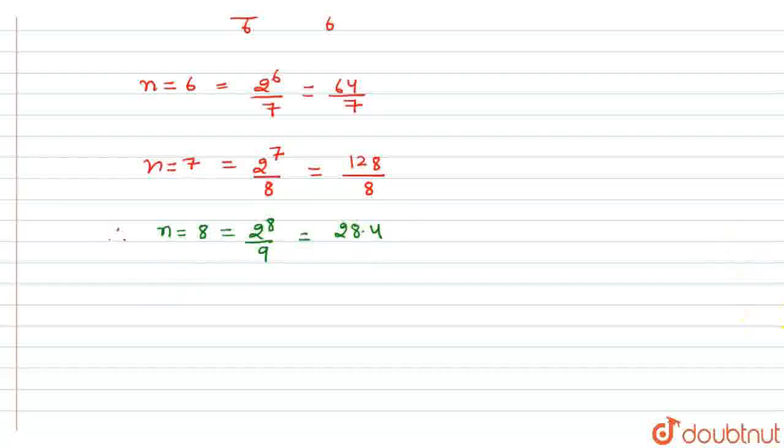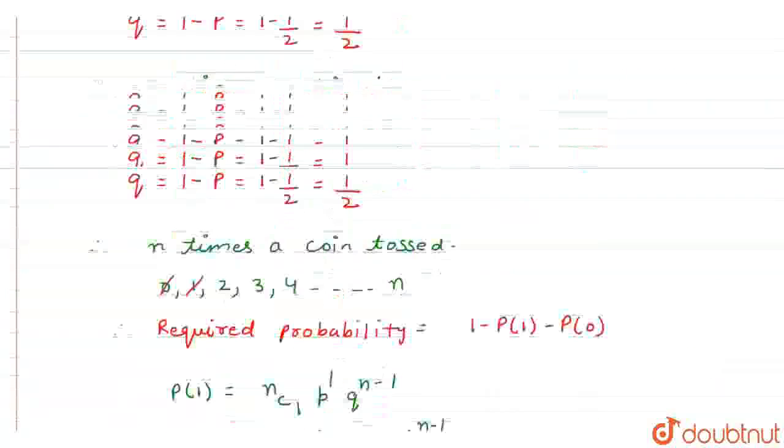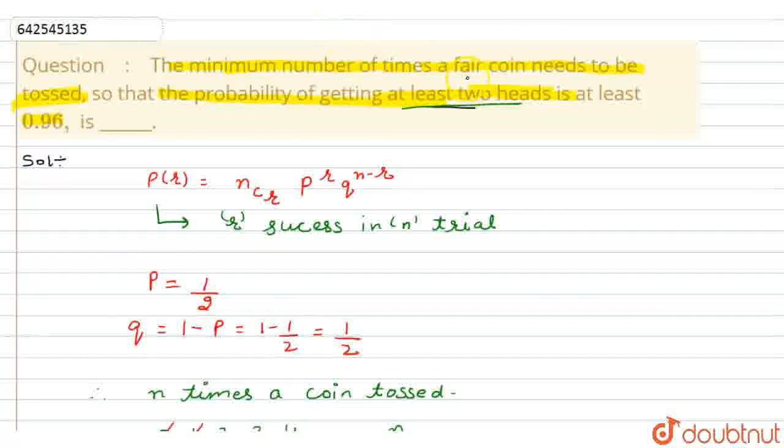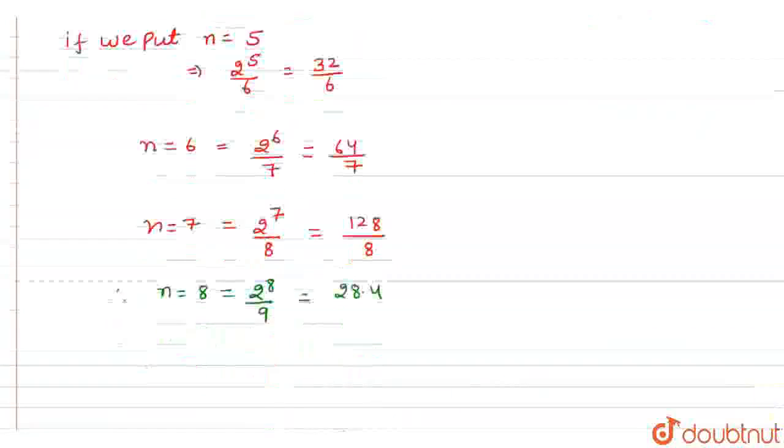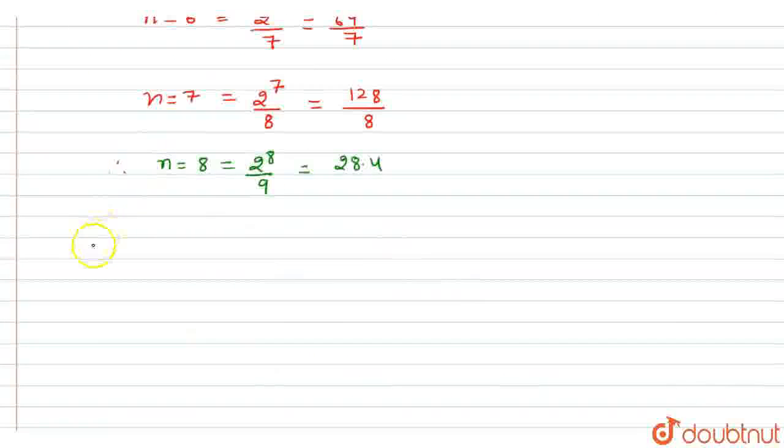Now we know the question asks for the minimum number of times a fair coin needs to be tossed so that at least 2 heads come with this probability, and the value of n is equal to 8. This is the minimum number of coin tosses needed. So n is equal to 8.